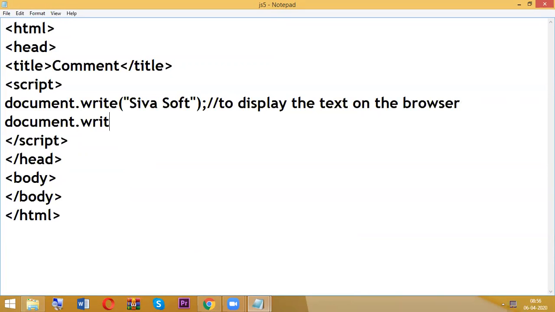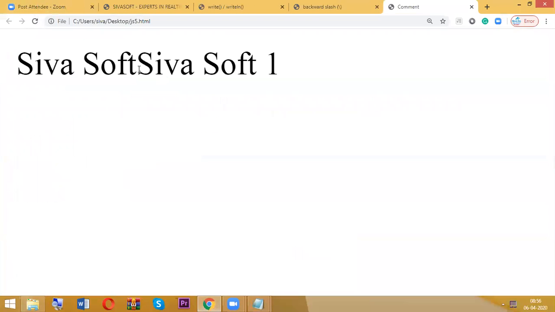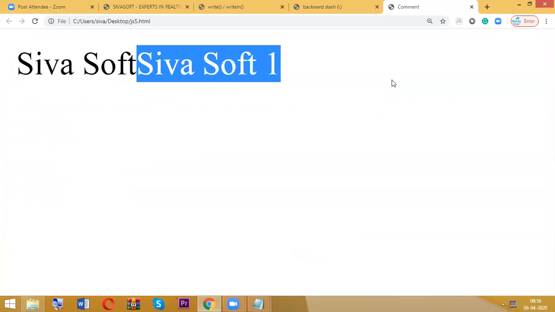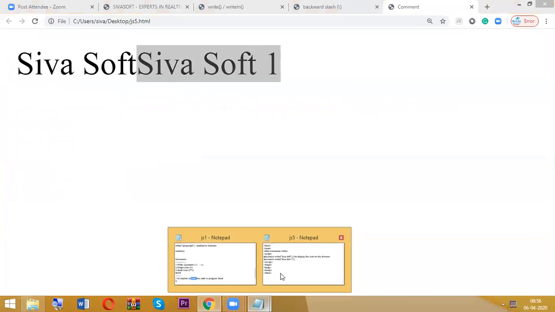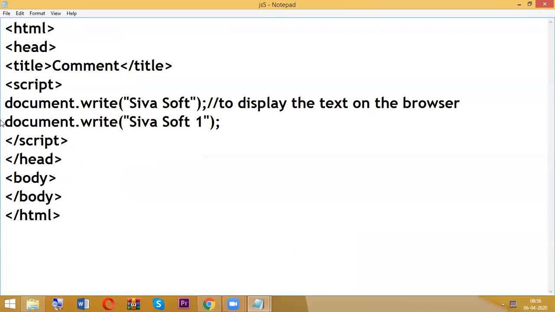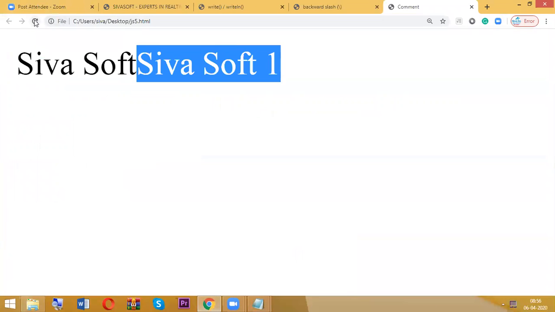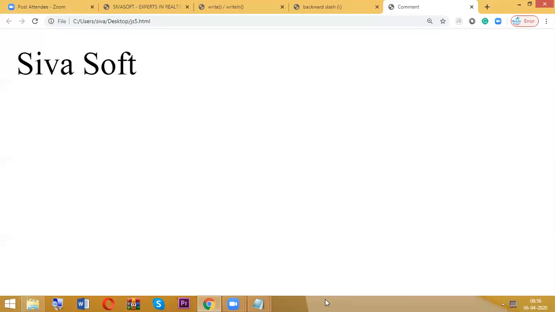For example, document dot write Sivasoft 1. Here I don't want to display Sivasoft 1 in the browser, so I'm going to use a single line comment. Just save it and refresh. Are you getting it?